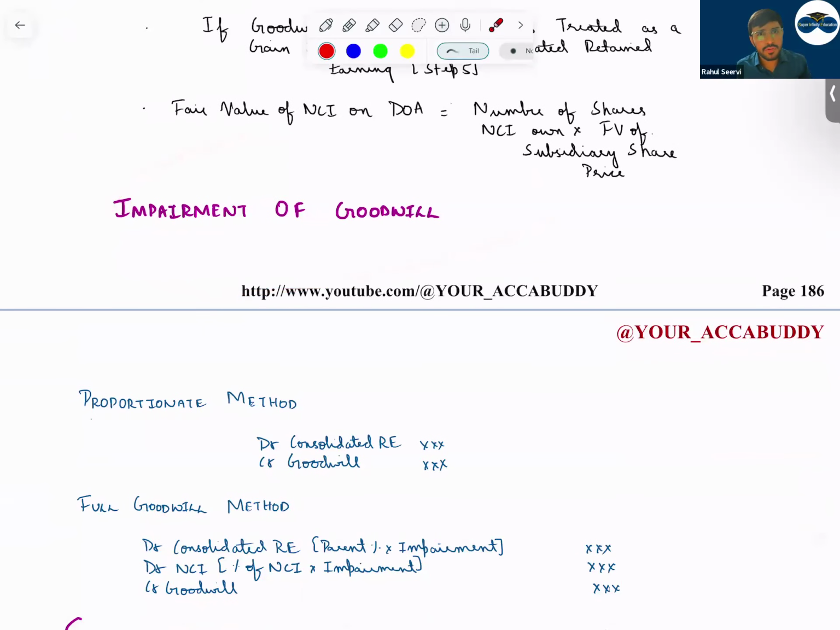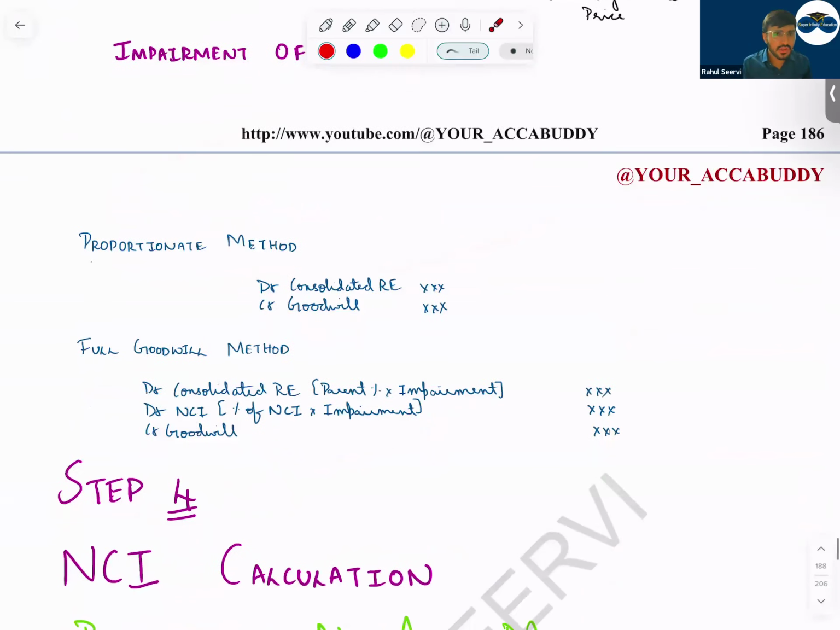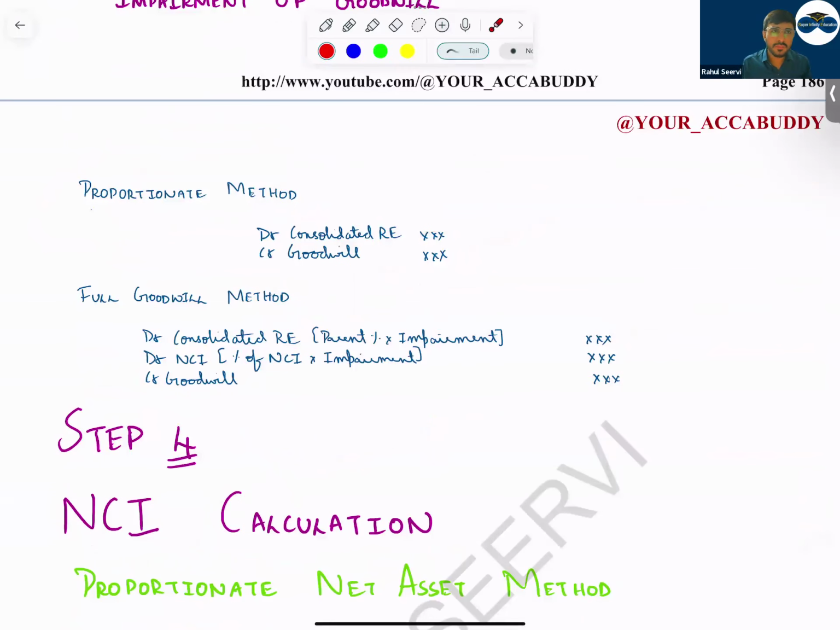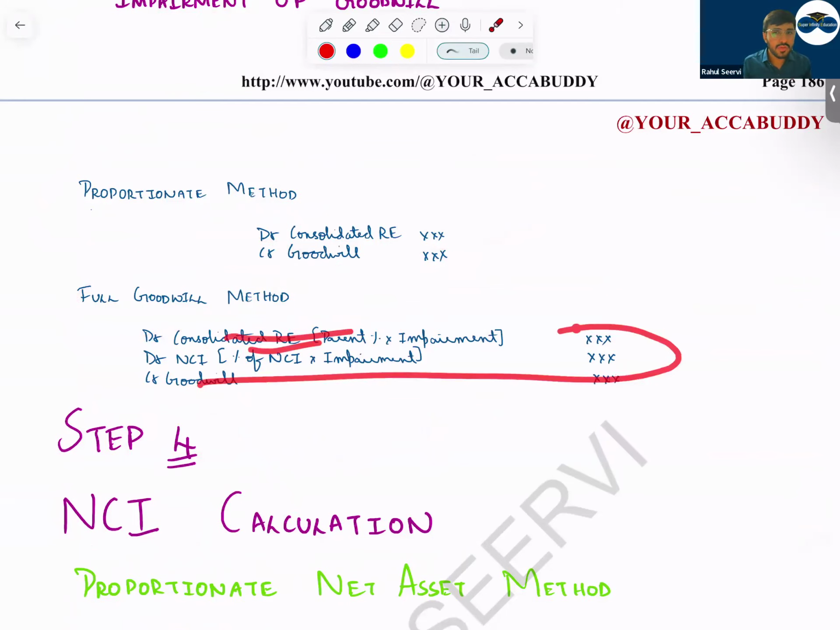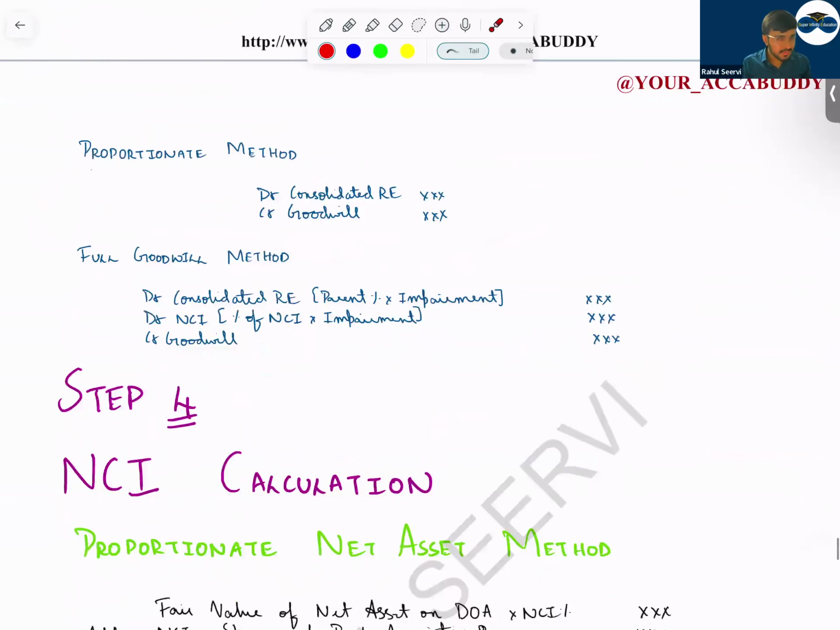Then coming to impairment of goodwill. Proportionate method is only given to the parent company. So in full goodwill method, it will be given to parent, it will be given to NCI, and the goodwill value will reduce. Step number 3 is done.